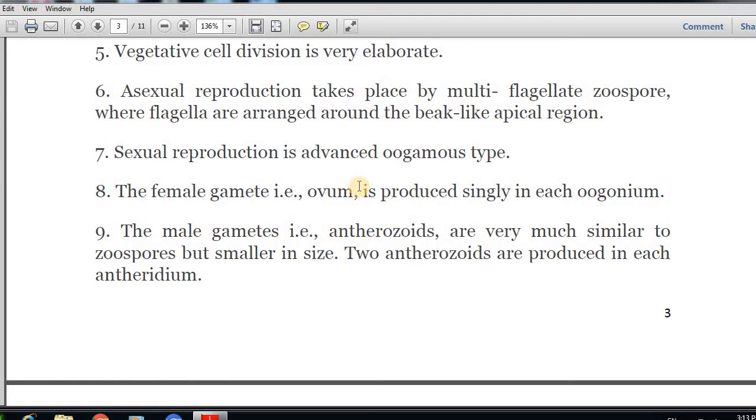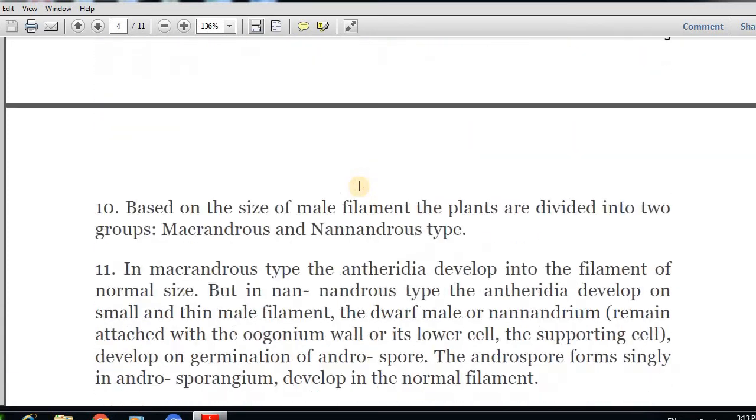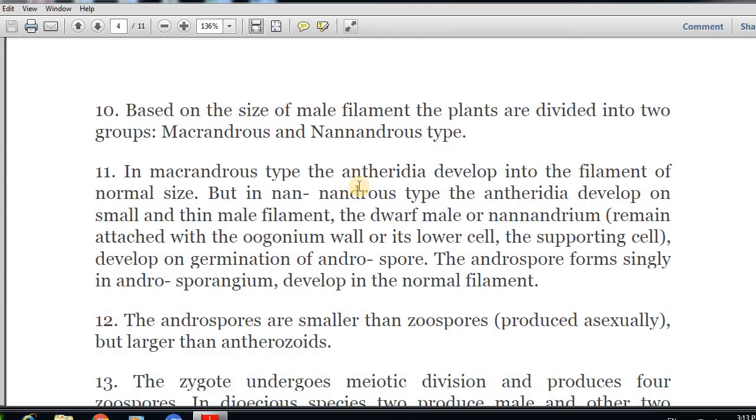Two antherozoids are produced in each antheridium. The next important feature is that based on the size of the male filament, the plants are divided into two groups: macrandrous and nanandrous, which we will discuss later in the same lecture.